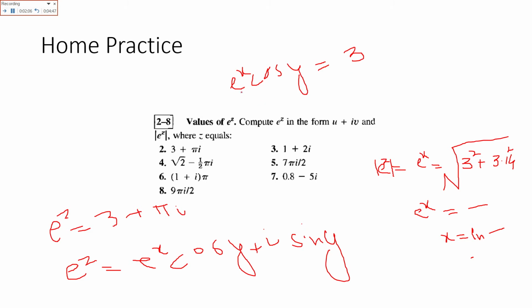You will have this value and then it comes here, and then y is equal to cos inverse of this value. Here you will have the value of y. When you have both x and y, you can write them in the linear form, x plus iota y. So that is how you will solve all these practice questions.